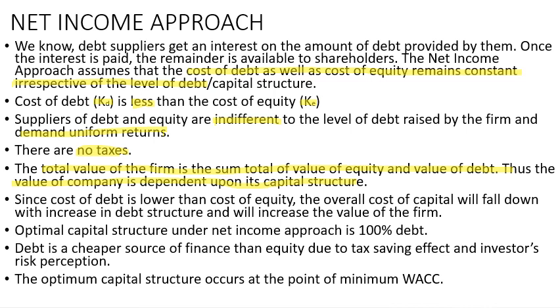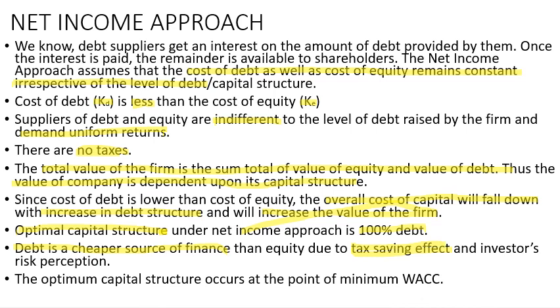The overall cost of capital will fall with the increase in debt, and will increase the value of the firm. So the optimal capital structure under the net income approach is 100% debt. Debt is a cheaper source of finance than equity due to the tax saving effect. There is a tax shield effect because you are paying this much interest, so there is a tax saving effect, and there is investors' risk perception.